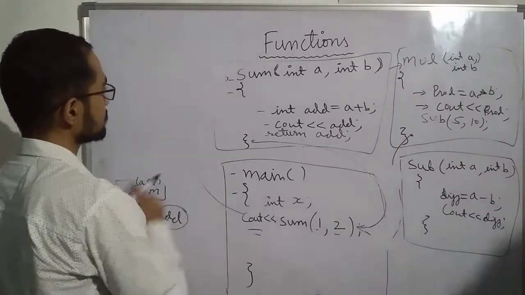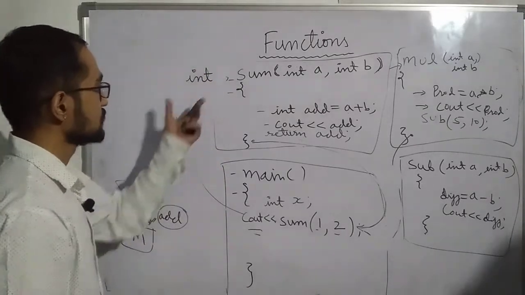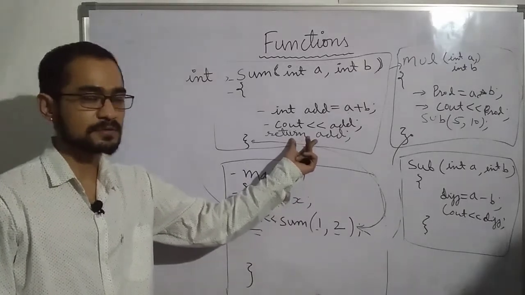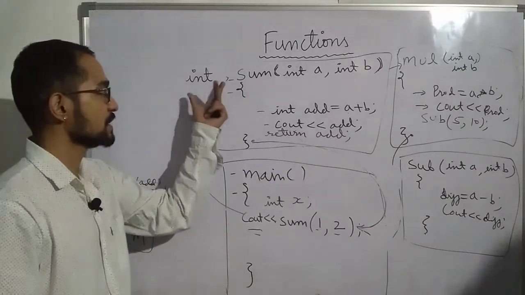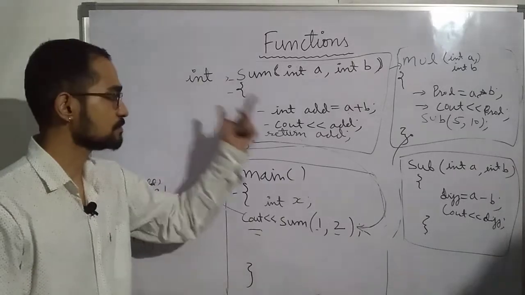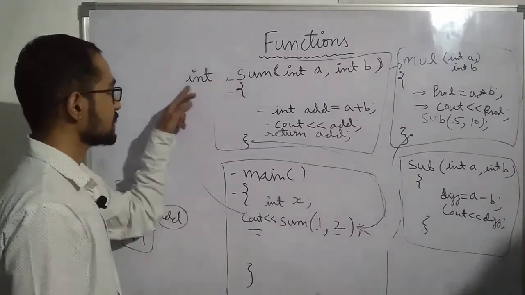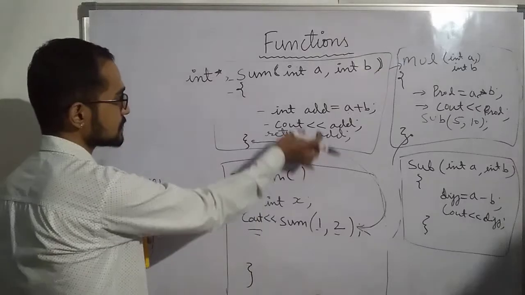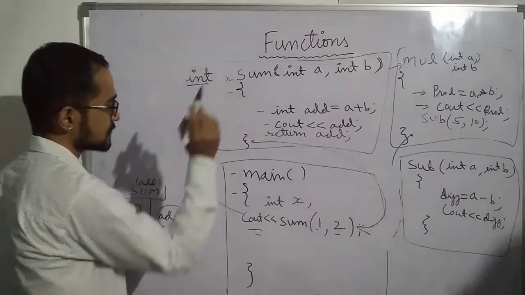So here you must write int. If int is written, it means that this sum is returning an int value, an integer value. Now you cannot return any character value here. If you try to return a character value, then this will be an error. If you try to return a float value, then this will be an error. You must return the same type that is specified here. If you are writing a pointer here, int star, then this must return a pointer. I have written int, so it must return int.